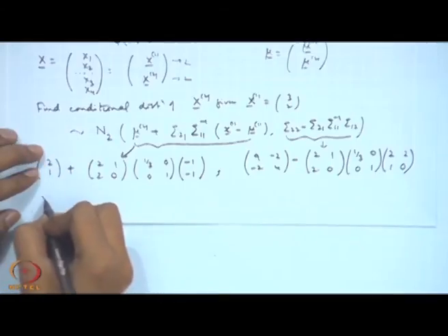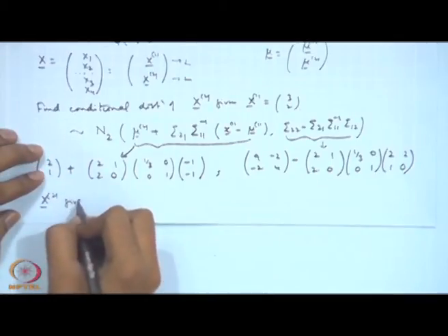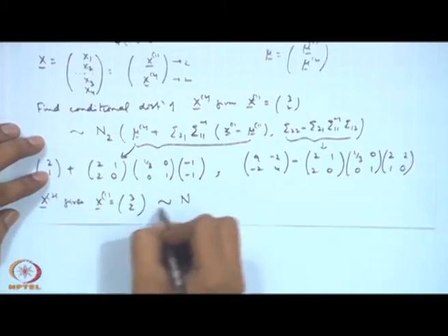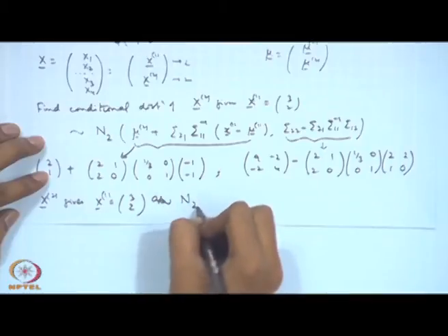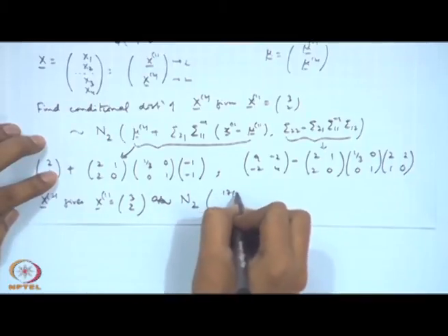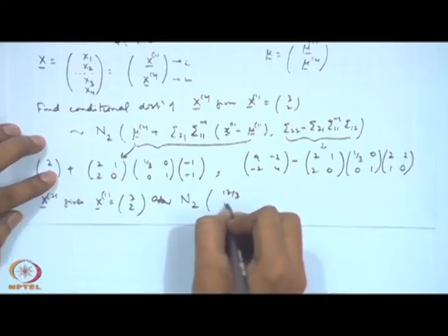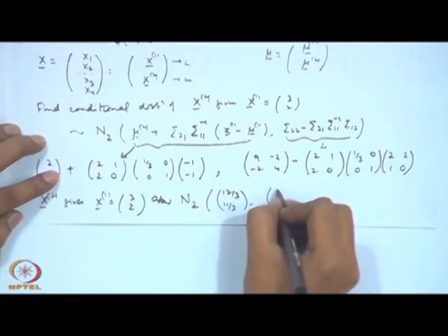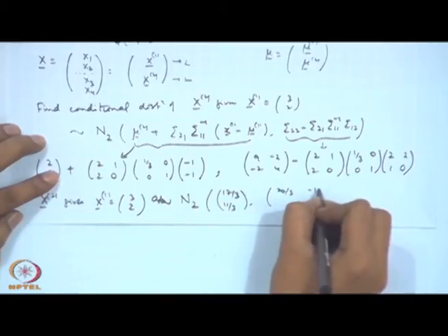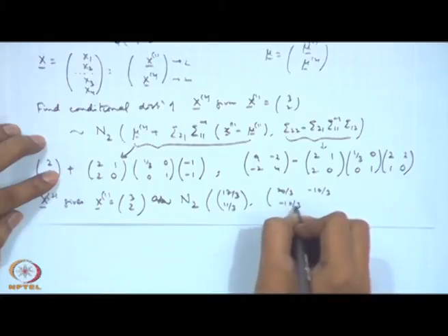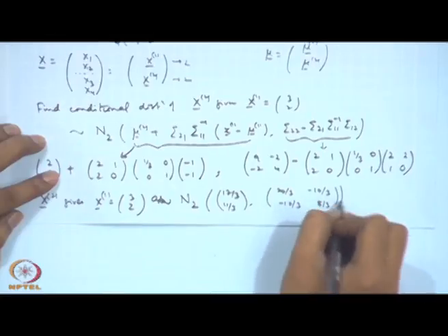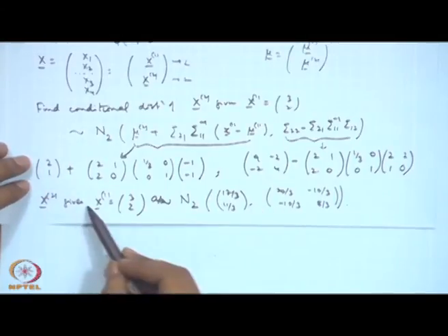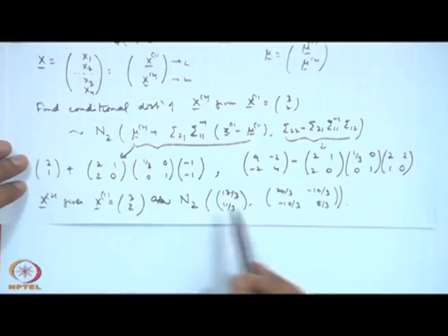So, I will get x 2 given x 1 is equal to 3 2 as N 2, 17 by 3, 11 by 3, 20 by 3, minus 10 by 3, minus 10 by 3, 8 by 3. So, I am able to obtain the conditional distribution of x 2 given x 1 is equal to a certain number.